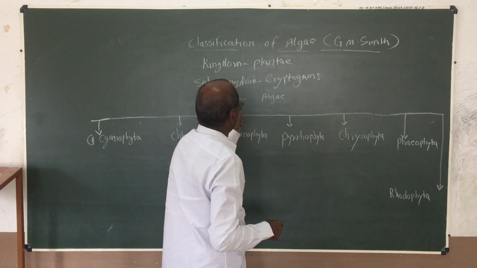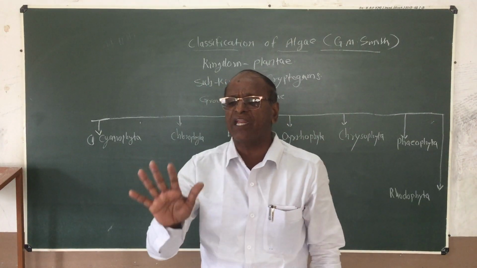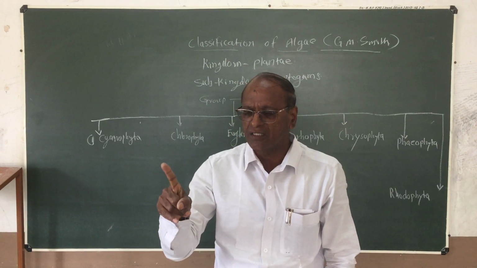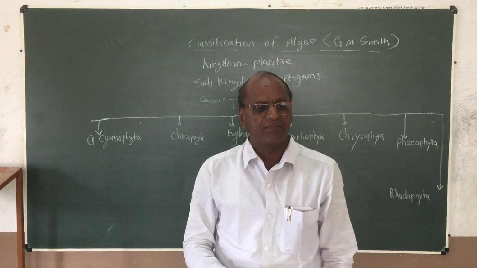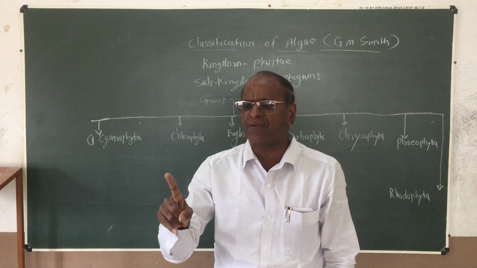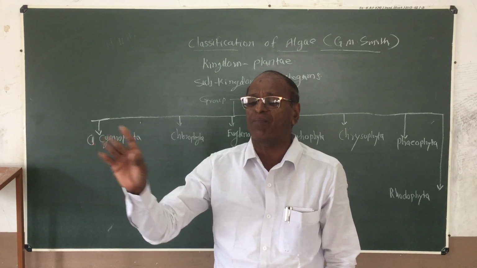This algae is a chlorophyll containing thallophytic plant. The name thallophyte is a Greek name. What is meant by thallophyte? It means undifferentiated thalloid structure, an undifferentiated plant body.